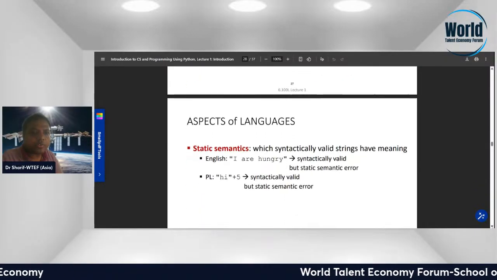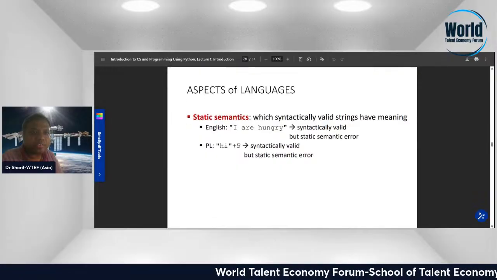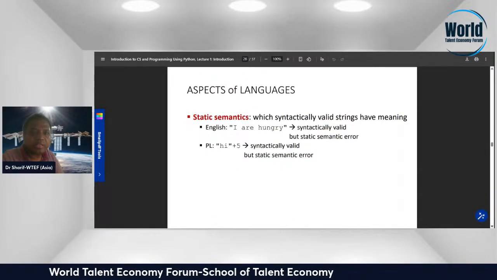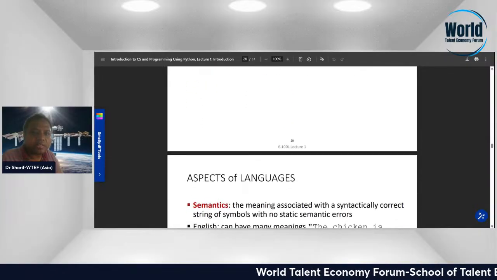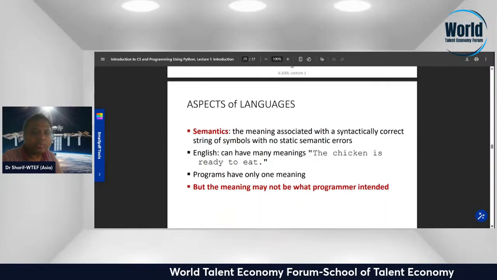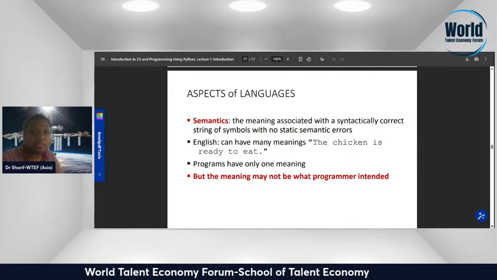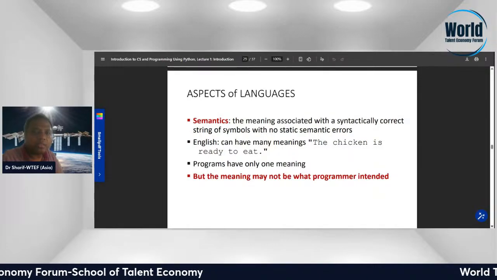Aspects of language: static semantics, which syntactically valid strings have meaning. In English, "I am hungry" is syntactically valid, but a static semantic error. Aspect of language: semantics, the meaning associated with a syntactically valid string of symbols. When there is no semantic statement, that is a semantic error.